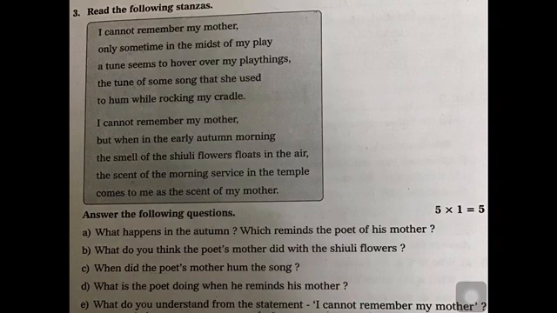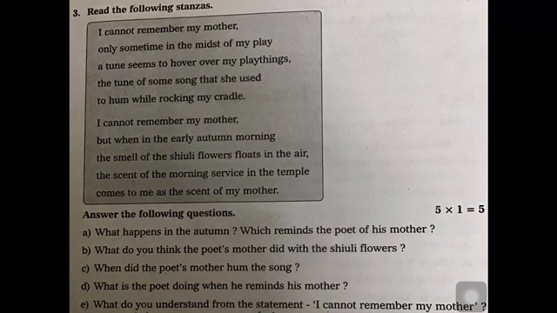Now when did the poet's mother hum the song? The poet's mother hummed the song while rocking his cradle. Now, what is the poet doing when he remembers his mother? Yes, whenever he remembers his mother, what was the poet doing? The poet was playing with his playthings.